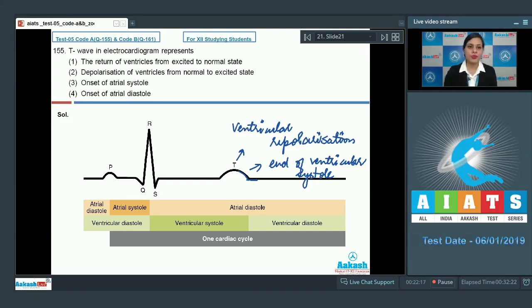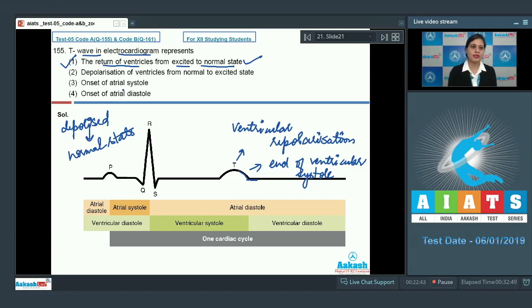During this T wave, the ventricles return from the excited, that is depolarized state, to normal state. So the correct answer to this question is option number 1, that is T wave in electrocardiogram represents the return of ventricles from excited, that is depolarized state, to normal state. So the correct answer is option number 1.